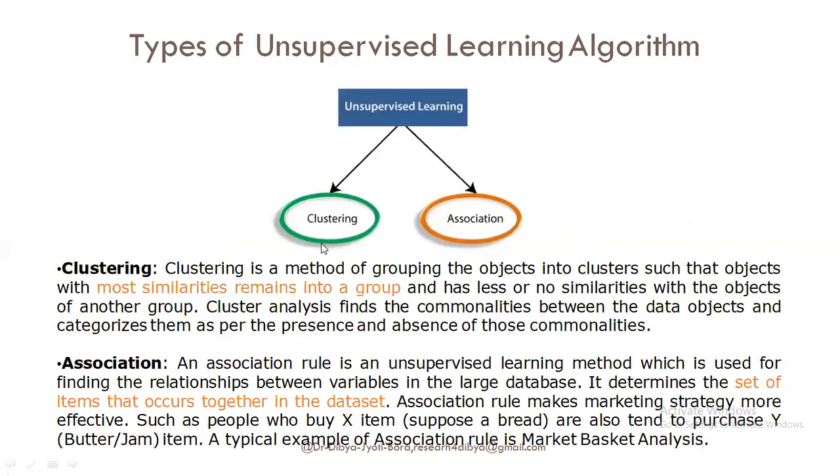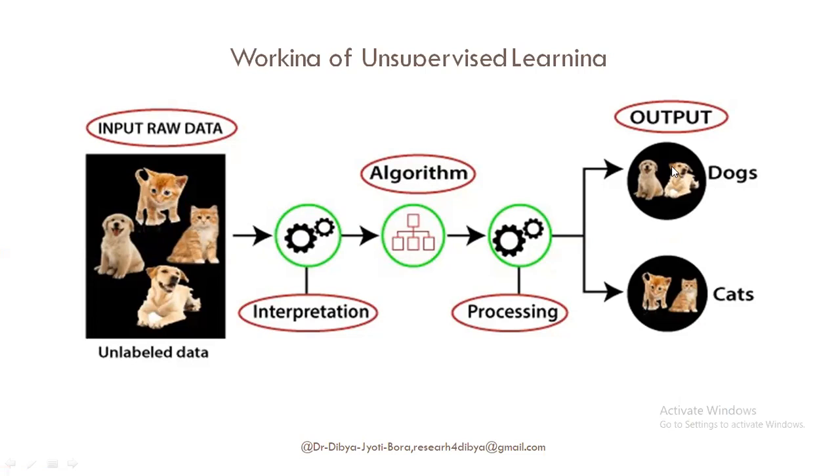Got it? In unsupervised learning, we again have two types. Clustering, I just told you: if we are dividing into groups, they are known as clusters, clustering based on homogeneous criteria. Homogeneous criteria means dogs have some similar features and cats have some similar features, but dogs differ from cats with respect to certain features.